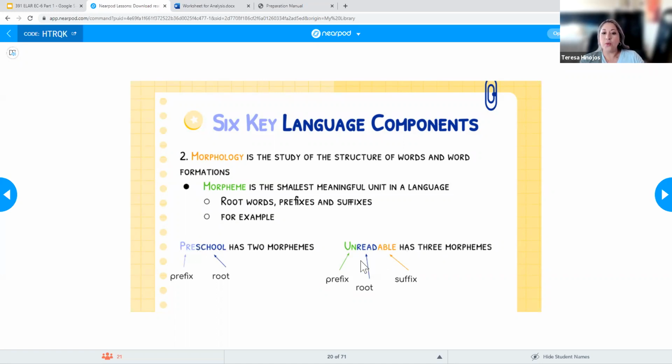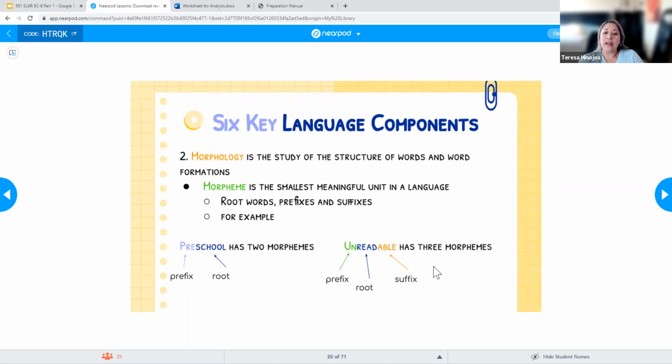Another example here is the word "unreadable." Again, "un" has a meaning, like without, or not, or against. "Read" literally means to read something. And then "able" means the ability to do so. So when I decode this word, if something is unreadable, it means that I can't read it. It's something that I'm not able to read if I look at it.